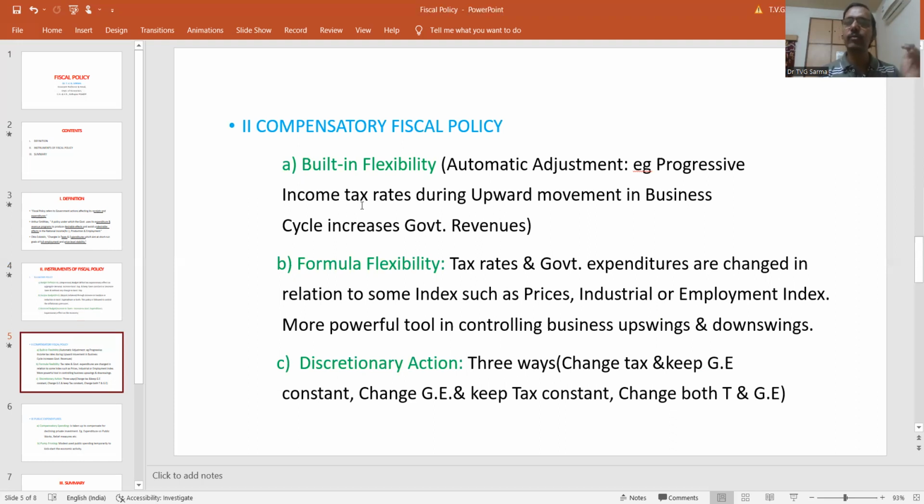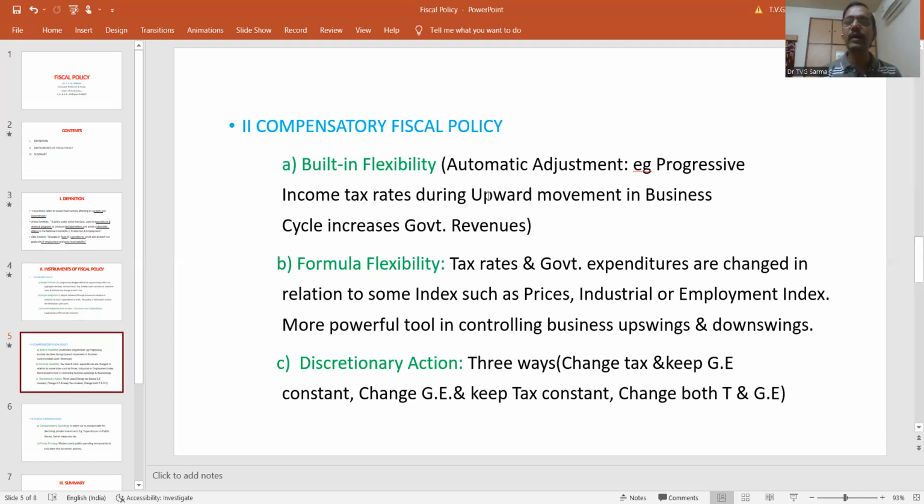So this kind of progressive income tax is there in our country. When the economy is moving up, automatically people prosper from lower income group to middle, middle to higher, and automatically the government revenue also starts increasing. So you might be seeing that the progressive income tax is a tool of fiscal policy under the category of built-in flexibility.